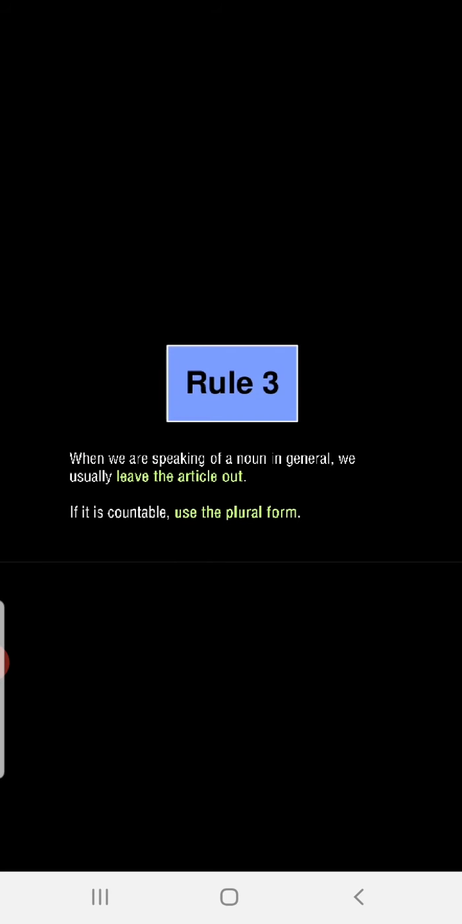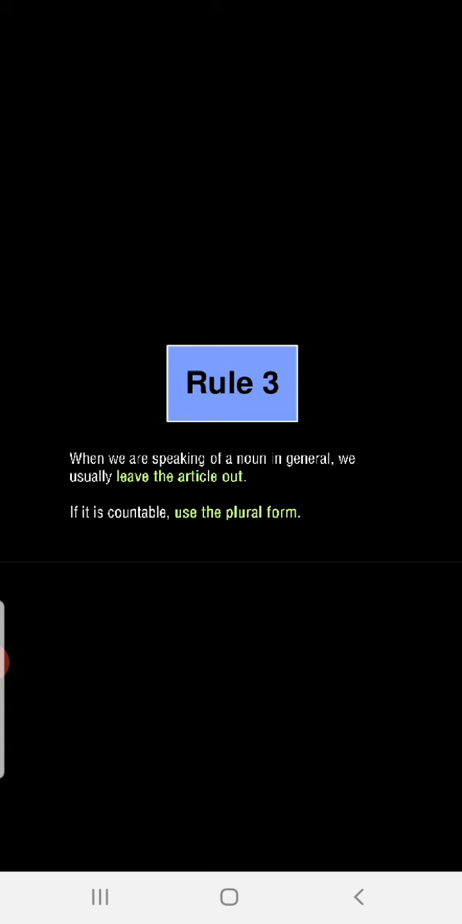Fine. How we associate the nouns, how we get connected with the usage, the same way the articles play their role. Their importance can be noticed with the proper usage of the articles when they are associated properly with the nouns and also the objects. Rule 3: when we are speaking of a noun in general, we usually leave the article out. Sometimes we skip the usage of articles.